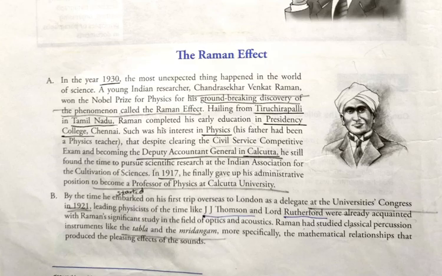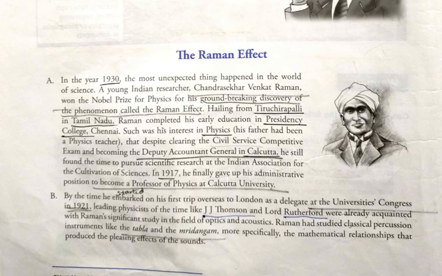Despite clearing the civil service competitive exam and becoming the Deputy Accountant General in Kolkata, he still found the time to pursue scientific research at the Indian Association for the Cultivation of Science.